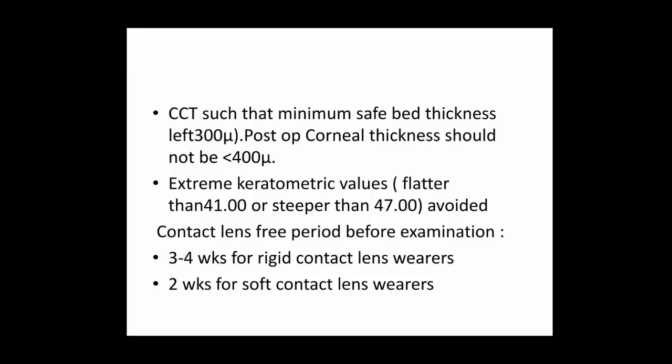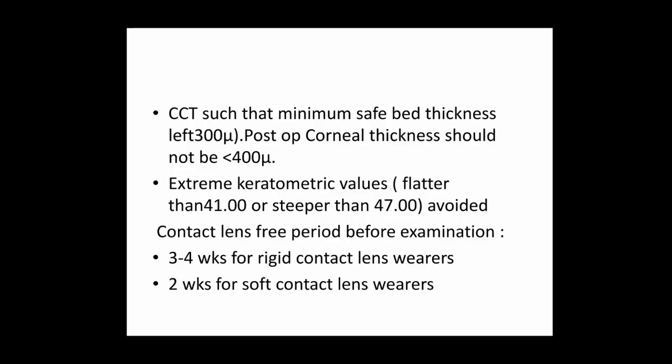Right. Central corneal thickness, actually, some people say 270 microns is also enough, but averagely the central corneal thickness left after the procedure should be enough. After you remove the flap, the rest should be at least 300 microns, right? And the flap itself, they say, should not be below 100. The thicker the flap the better, but not a very thick flap either. They normally say a 100 to 127 micron flap is better, right?